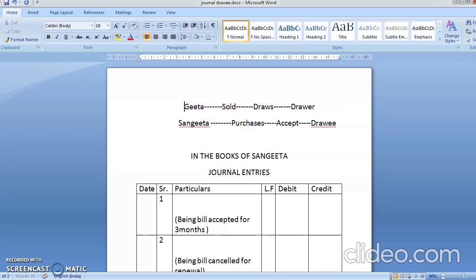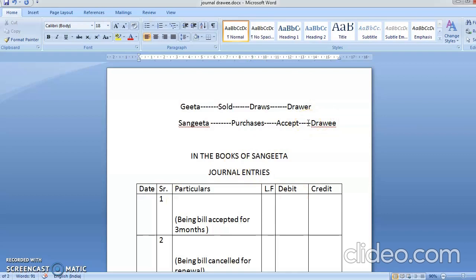You can do it this way. You can write this thing: a person who accepts the bill becomes a drawee. A person who draws the bill becomes a drawer. So this time they're asking you the journal entry in the books of drawee. Remember it. Okay, bacho? So you can easily find out whether you want to write the entry in the books of drawer or in the books of drawee.